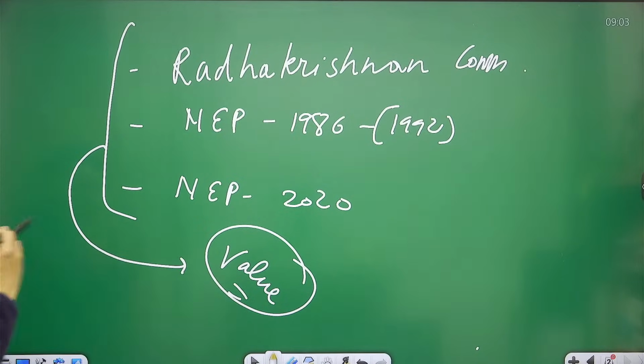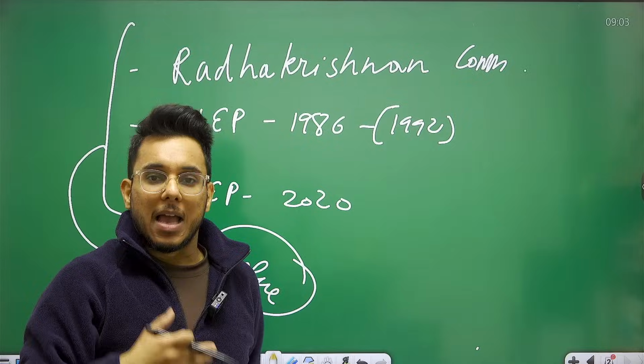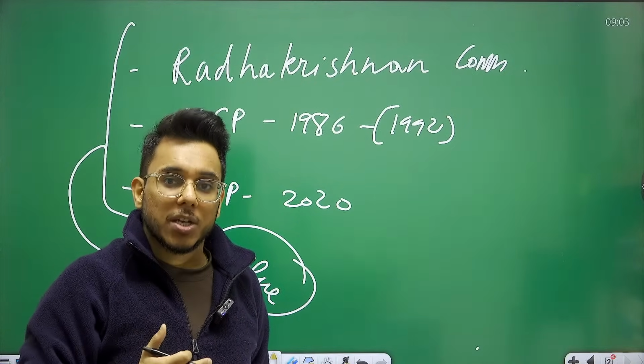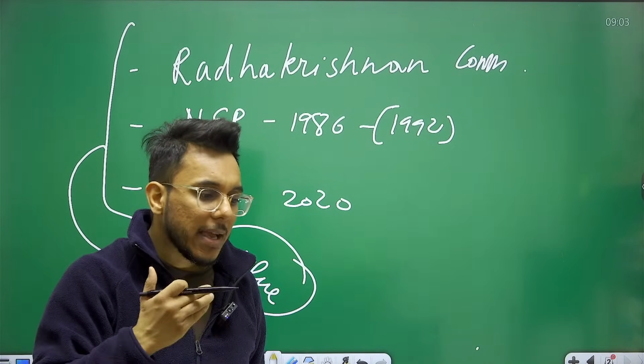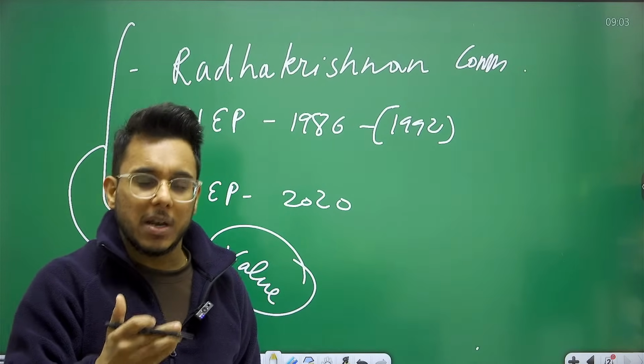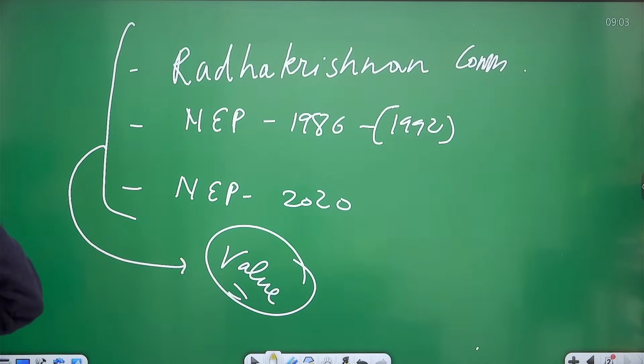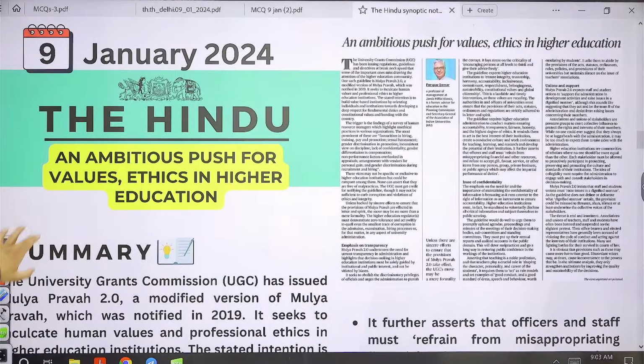According to all of them, it has been provided that ethics in education will play an important role in developing a citizenry which is responsible and more democratic. So therefore ethics in education happens to be very important. Now, what is this particular article talking about?